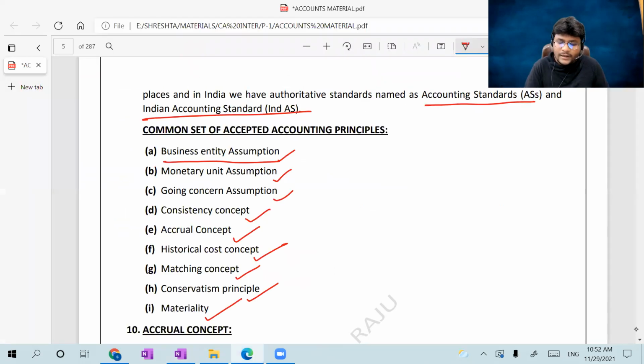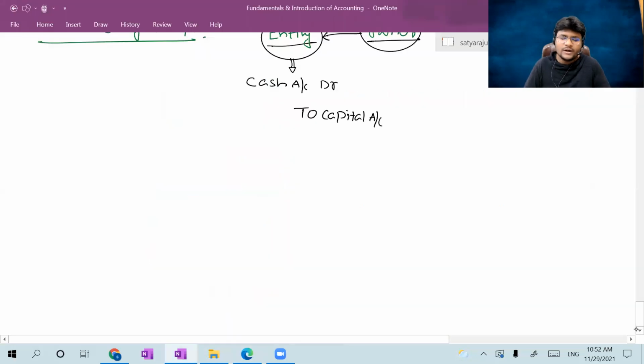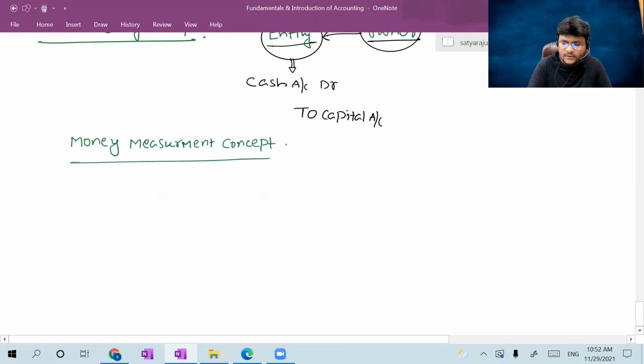Next, the monetary unit concept. What is the monetary unit assumption? Let us see what it tells. Monetary unit, or I can put it as the money measurement concept. Both are the same. There is no difference. Monetary unit or money measurement concept, both are the same, guys.